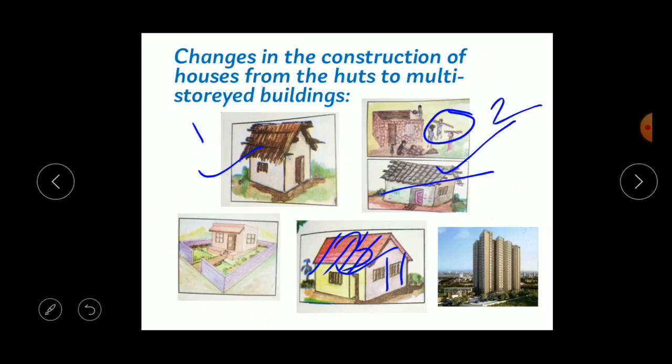Okay, and even some of the people, when they build the houses, they use slabs of stones for the roofing of the house, and they use cement for the flooring. Some people use slabs of stones. You have seen the slabs of stone, I have shown you at the beginning. So they use the slabs of stones for roofing, and some people use cement for flooring because it will give a smooth surface.